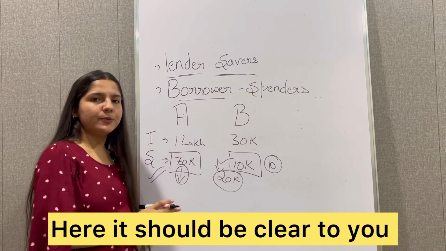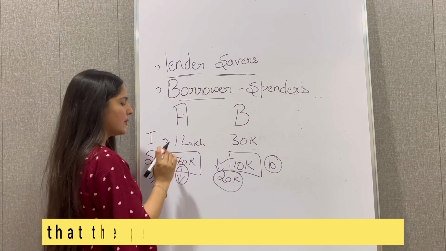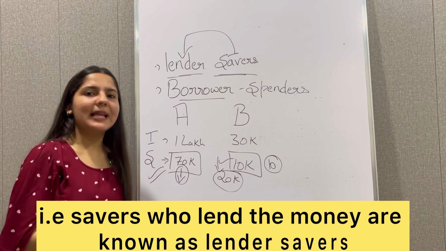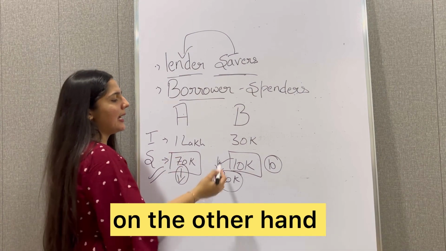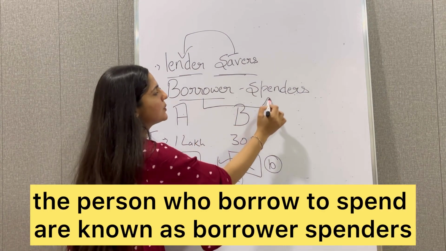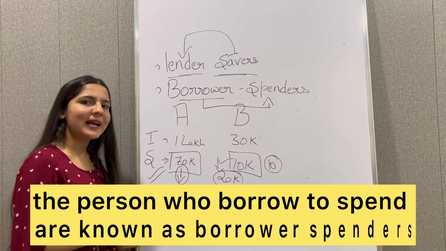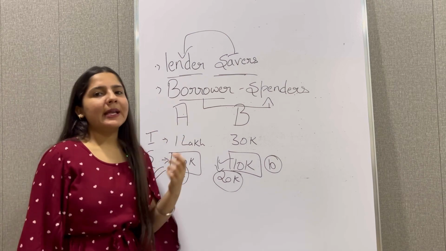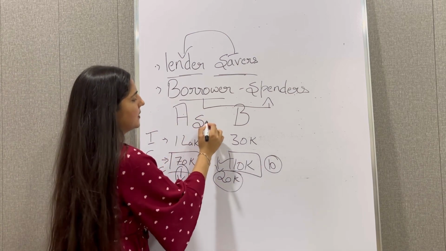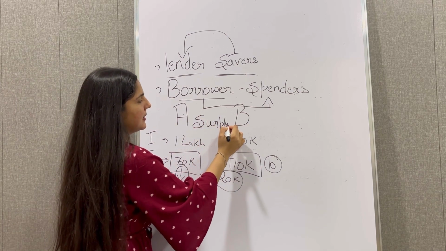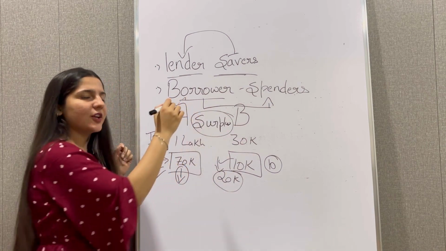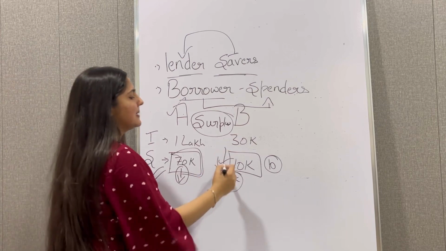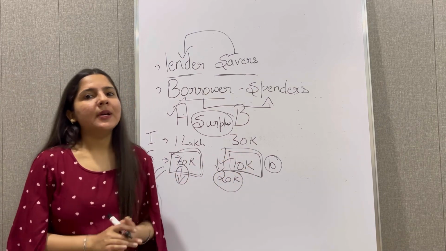From here, it should be clear to you that the persons who have extra savings, that is savers who lend the money, are known as lender savers. On the other hand, the persons who borrow to spend are known as borrower spenders. So I hope these two terms are clear. Now from here we get a topic that is surplus. What is surplus? As in the case of Mr. A, 70k is surplus to him. In case of B, 10k is surplus, the extra funds that they have.